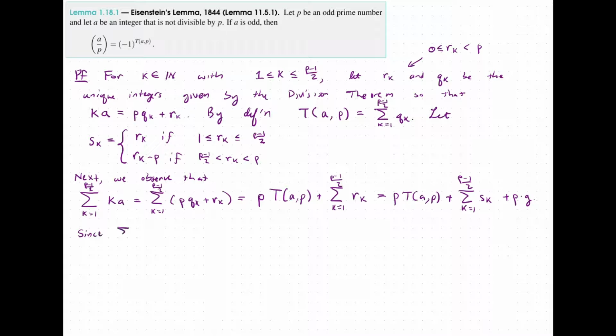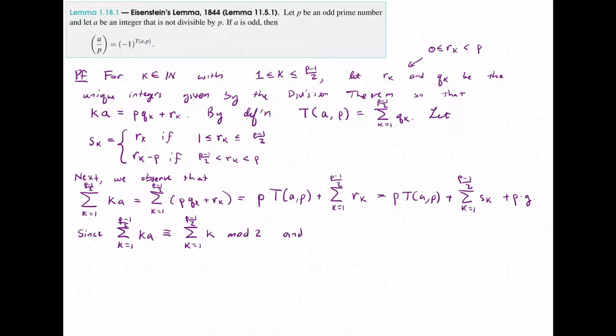So since the sum from k equals 1 to p minus 1 over 2 of ka is congruent mod 2, we know a is odd by assumption, so a is congruent to 1 mod 2. So this is congruent to the sum from k equals 1 to p minus 1 over 2 of k mod 2.